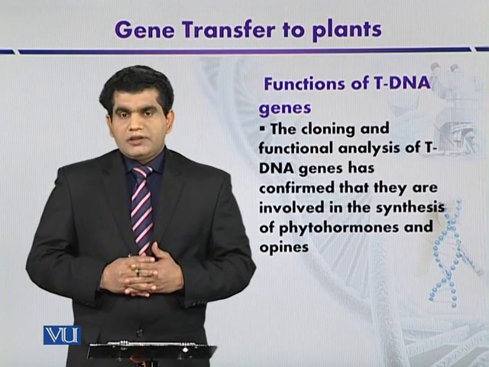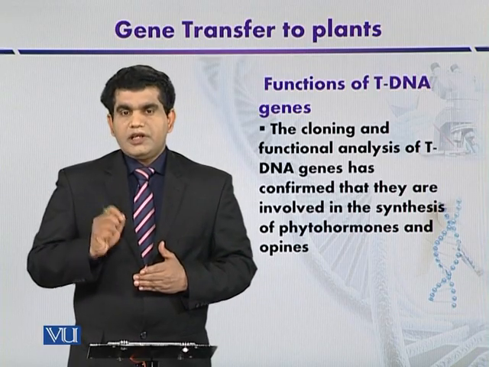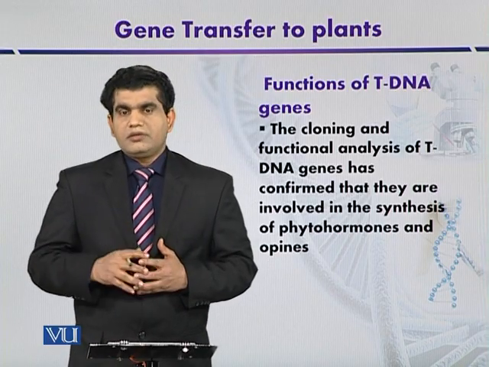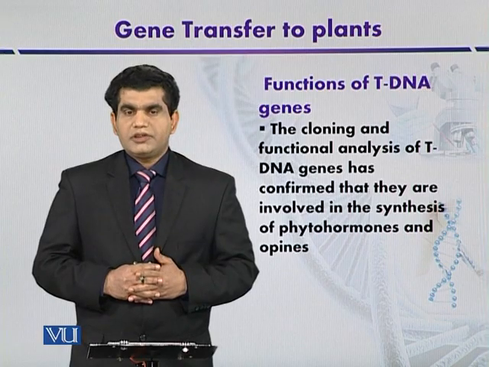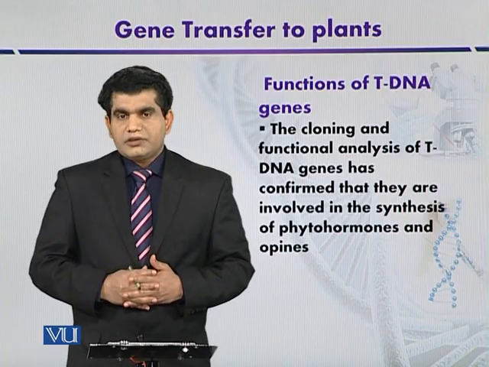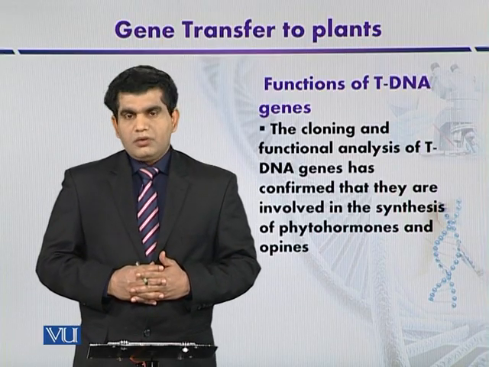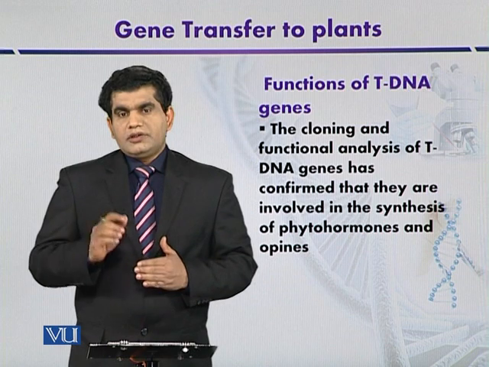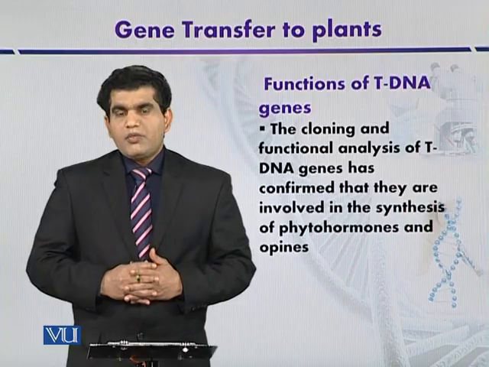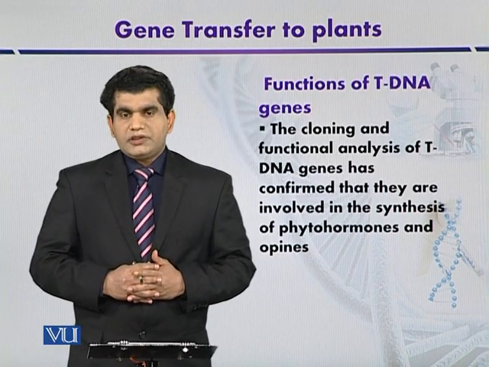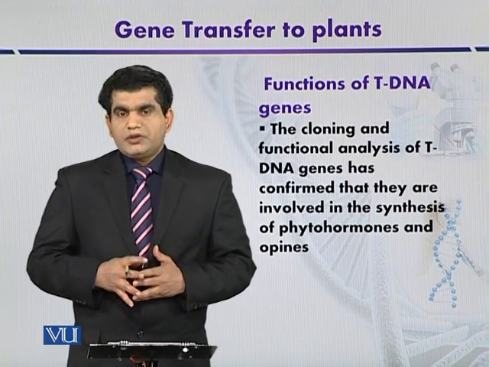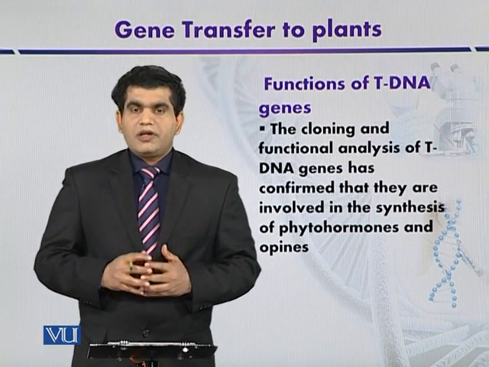So we can say that the one region of the tDNA, it contains genes that are involved in the phytohormone biosynthesis. Although there are some other genes whose function is not completely known, but at least some genes are there who are going to synthesize some important modified amino acids that are commonly called as opines. Now, opines mainly they are two type, octopines and nopalines.